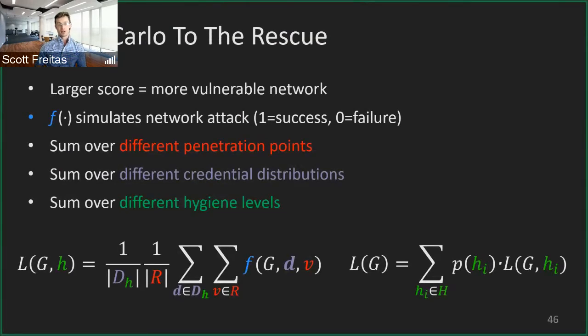So our solution is to use a Monte Carlo process to model this. We can simulate whether a network attack is successful from an initial penetration point, and based on this, we can try many different scenarios. We can try many different penetration points, many different credential distributions on the network, and similarly different hygiene levels. Essentially, these hygiene levels are how we're distributing these different credentials on the network. Are there many admin machines? Are there very few admin machines? Over many different trials with many different scenarios, we can get an aggregate score of the network vulnerability.